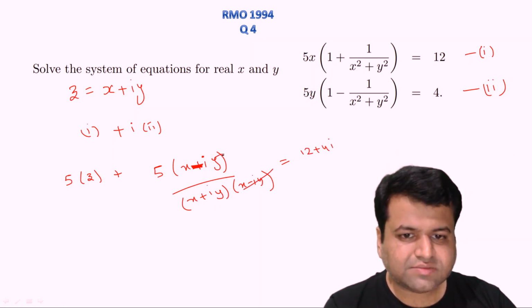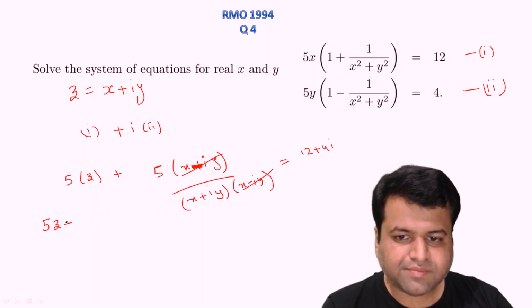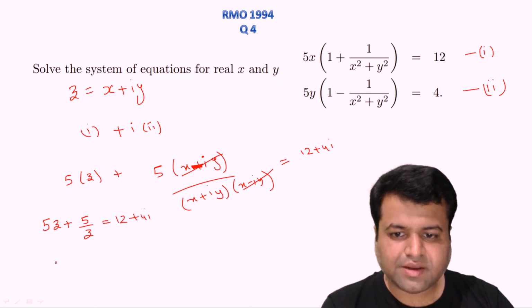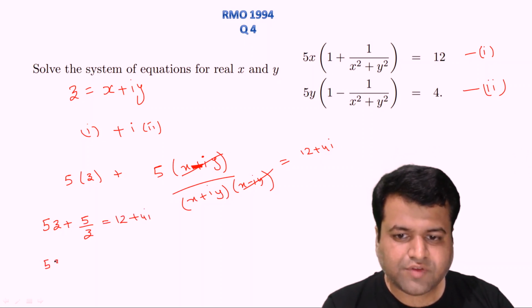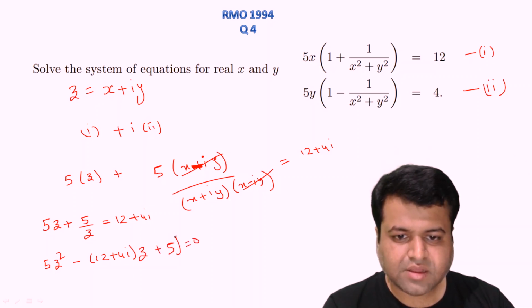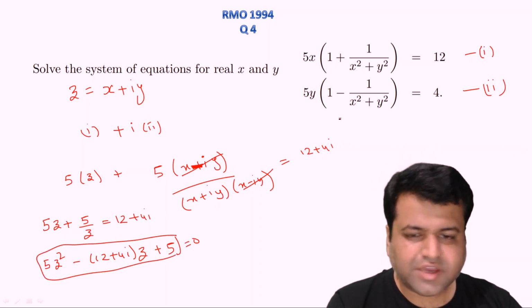As you can see, this will be cancelled out, and we are left with 5z plus 5 upon z, and that will be nothing but 12 plus 4 iota. Right, let's make a quadratic. 5z square minus (12 plus 4 iota) times z plus 5 is equal to 0, right? All right, so this is the quadratic, and let's solve it. We can use the quadratic formula.